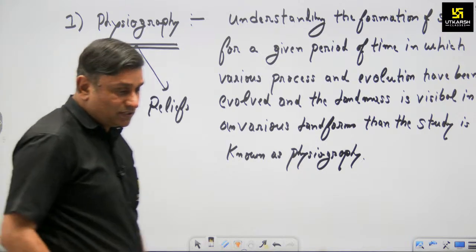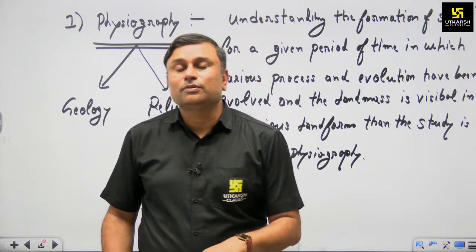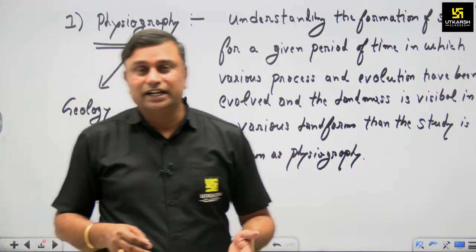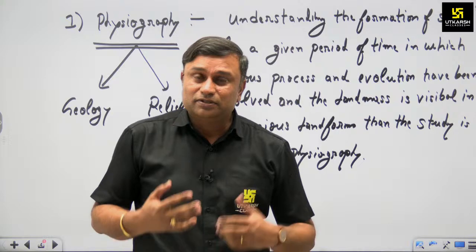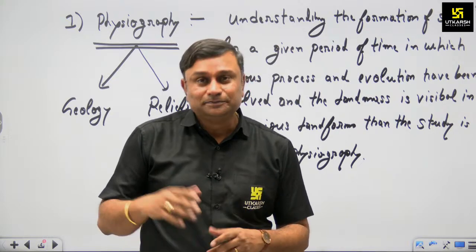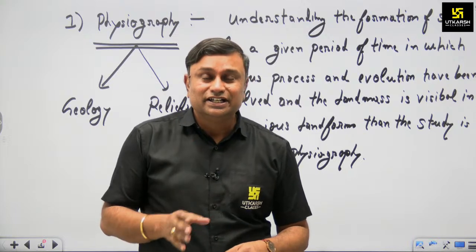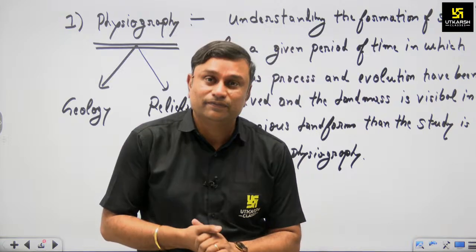The first and foremost word is physiography, because all these are incorporated in physiography. If we study the physiography of a particular landmass, specifically Rajasthan or the Indian aspect, the relief section or the physical section is already incorporated. That's why in our syllabus, instead of physical feature, there is a clear mention of physiography.